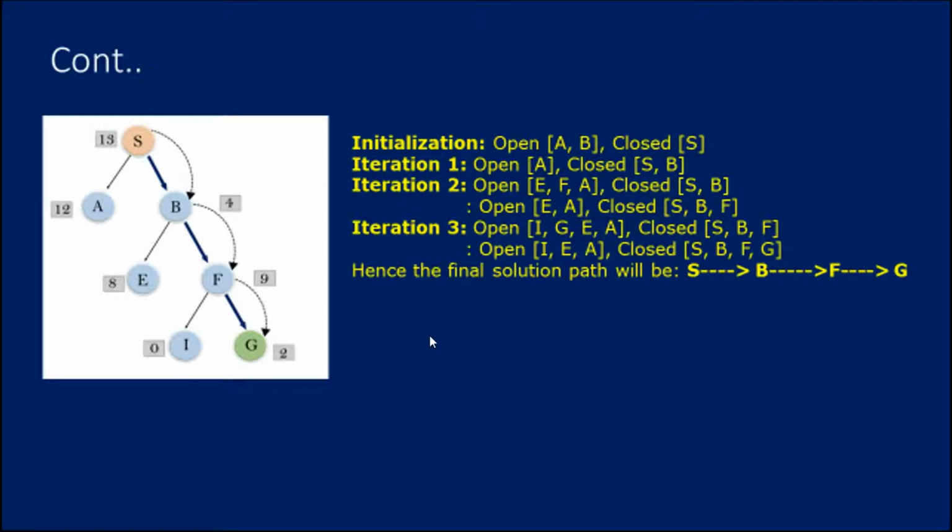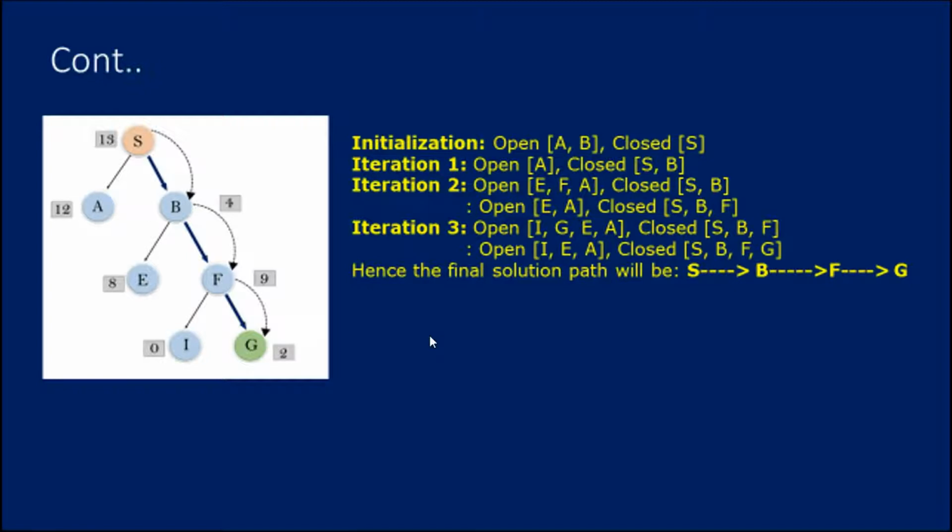Initially, it starts from the start state S, and the child nodes of S are A and B. So we keep the child nodes A and B in the open list, and the initial node in the closed list. Next, iteration 1. We keep A in the open list, and the closed list will be S, B, since the A value is higher and the B value is lower.